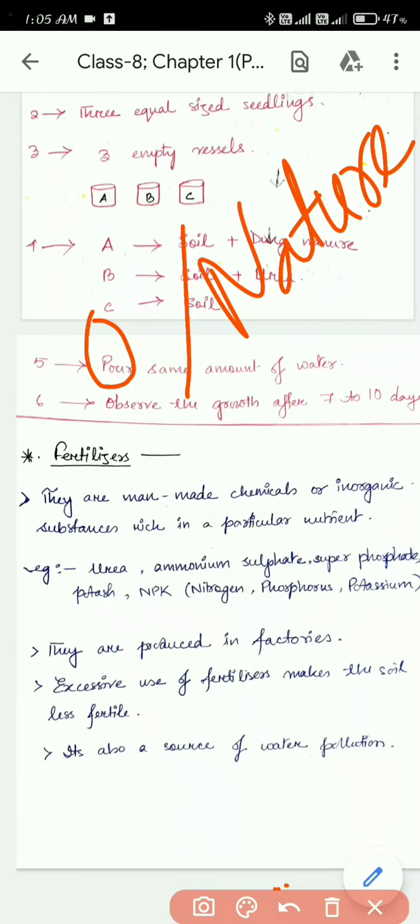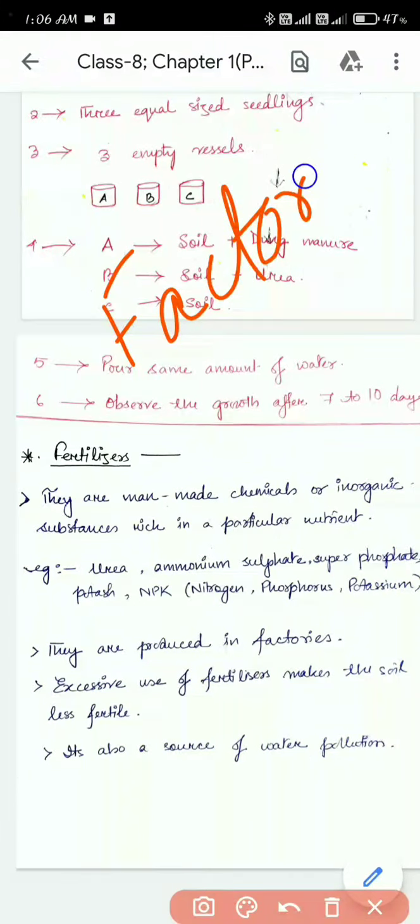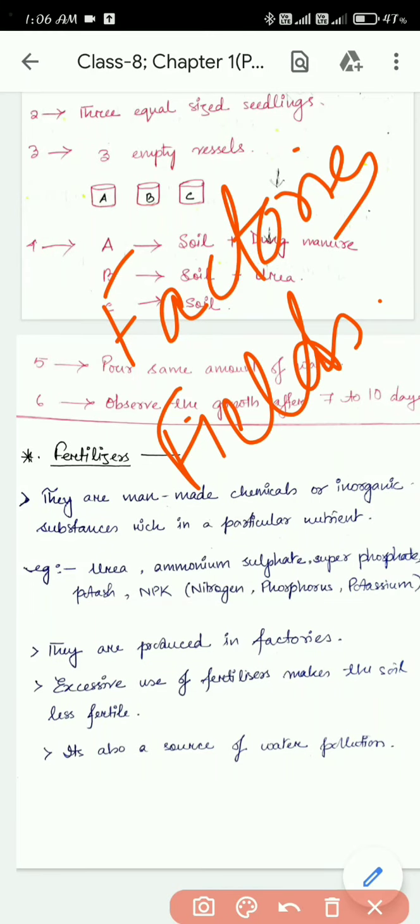Okay, let's move to the second point. Fertilizer is prepared in factories. We have learned that fertilizers are prepared in factories, and manure can be prepared in the fields. So fertilizers are prepared in factories and manures are prepared in fields. That's why they are inorganic and organic.